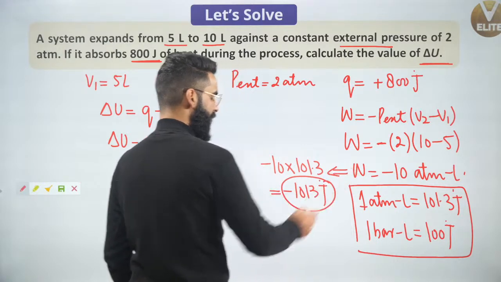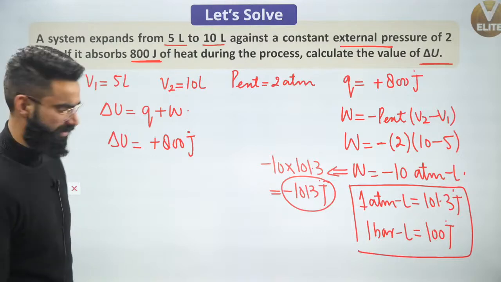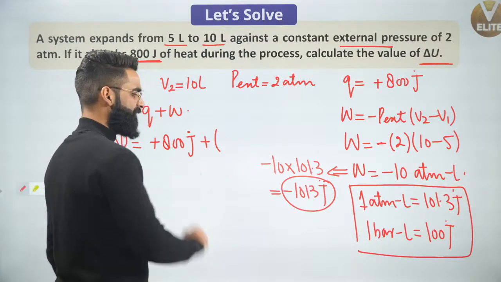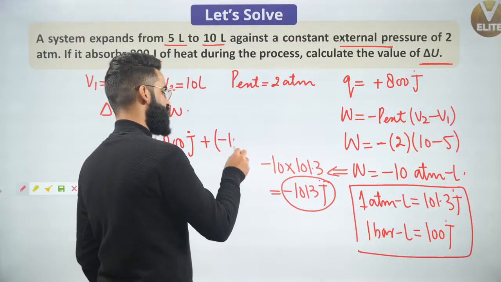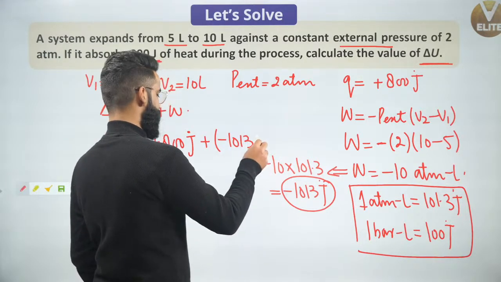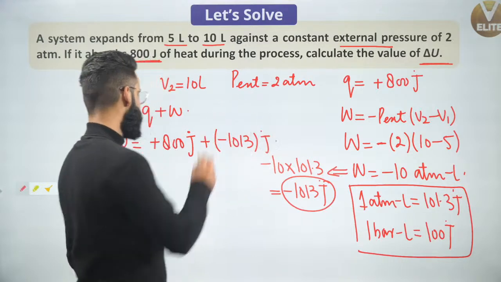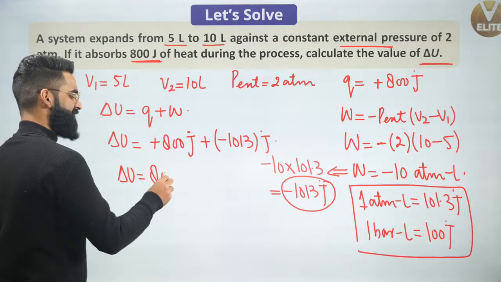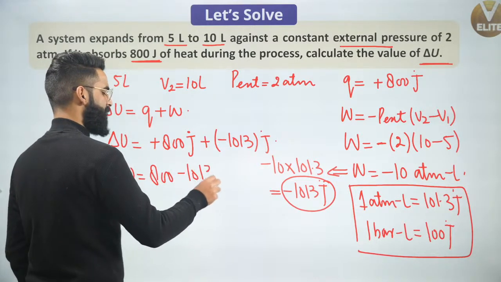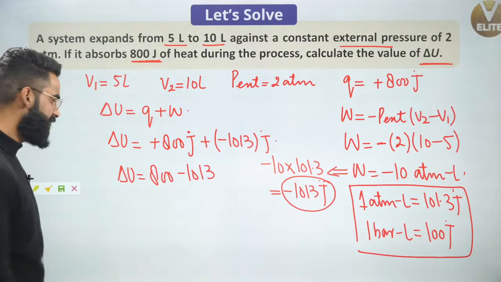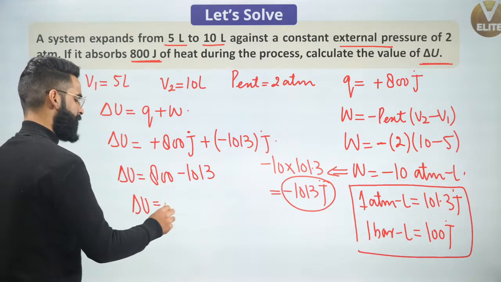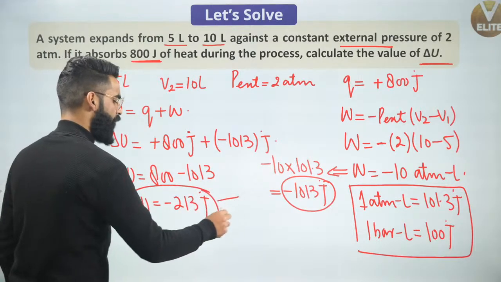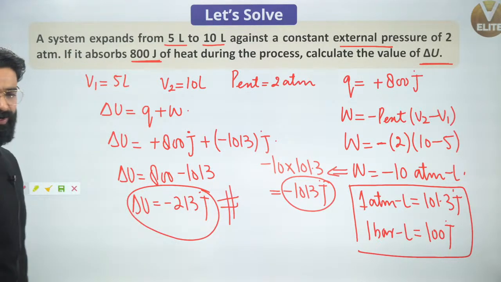I got the value of W in joules. Now I'm going to put the value of W into this equation. It's going to be plus, what is the value of W which I got? I got the value of W as minus 1013 joules. So, can I calculate the value of delta U from here? It's going to be simply 800 minus 1013, which comes as minus 213 joules. So I got the value of delta U which I was supposed to calculate in joules.